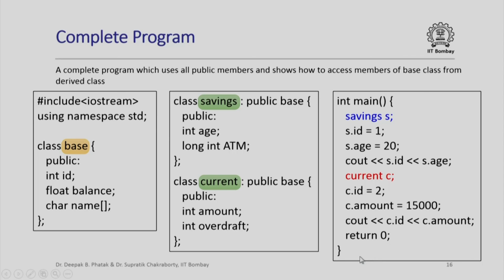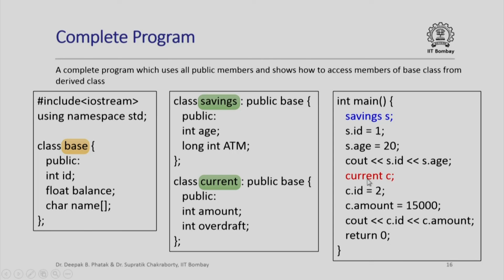And here is my main program in which I have instantiated an object of class savings, and therefore this object has all the data members that are present in the base class and also the data members of the savings class. So I can say s.id is assigned 1, in which case I am really referring to the data member of the base class from which the savings class is derived, or I could say s.age is assigned 20, in which case I am accessing a data member of the savings class directly.